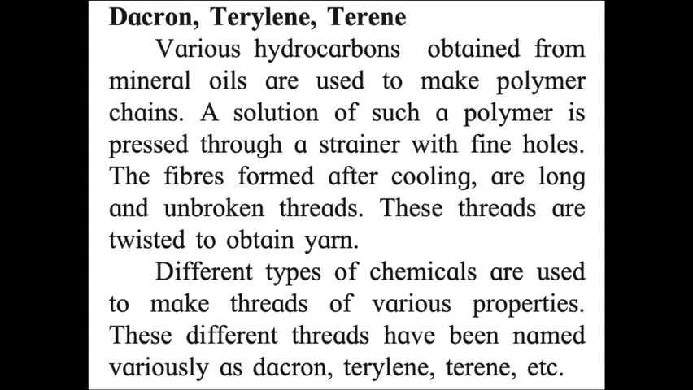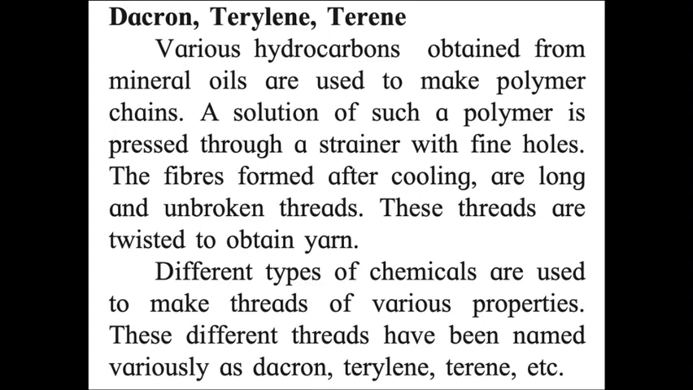Okay. Now dacron, terylene, terene. Various hydrocarbons are used. What are hydrocarbons? Substances obtained from mineral oil are called hydrocarbons. Now these are used to make polymer chains. What is a polymer chain? A long continuous chain formed by small interlinked chemical units is called a polymer chain.